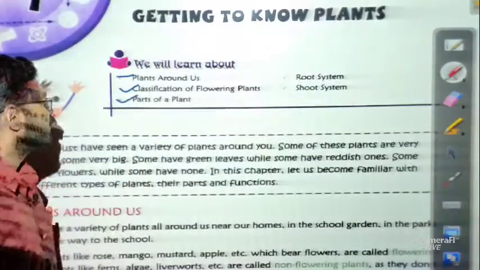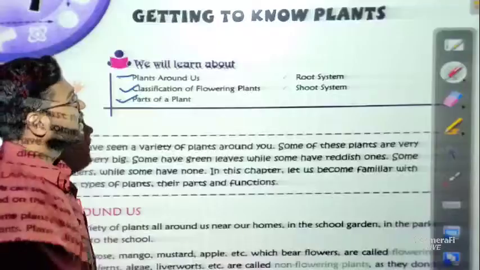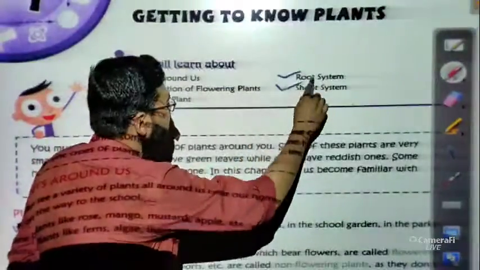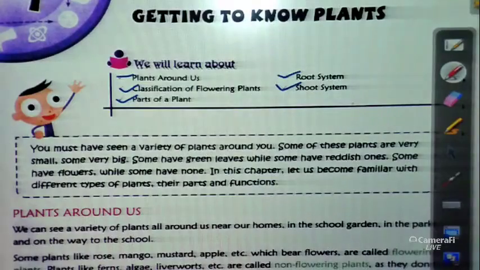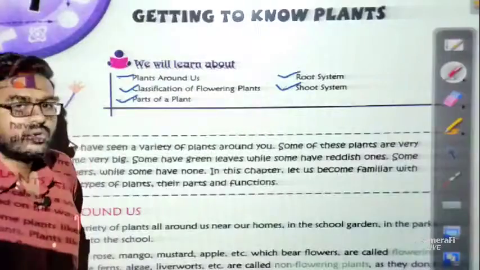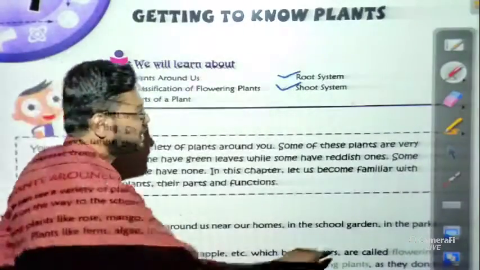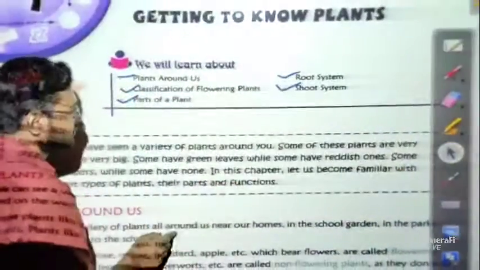Parts of a plant, that means how many parts there are in a plant, your root system and your shoot system. So basically students, these are the things that we are going to discuss in this chapter. Okay, so let us start with the introduction portion of the chapter. So just have a look.